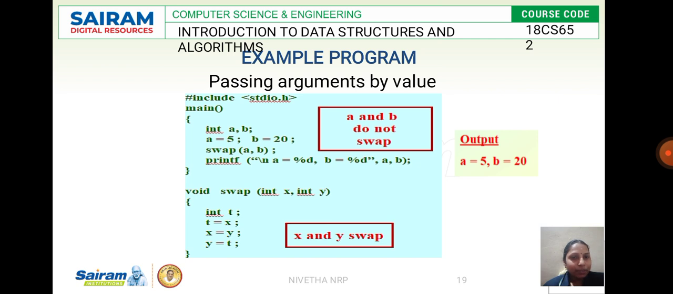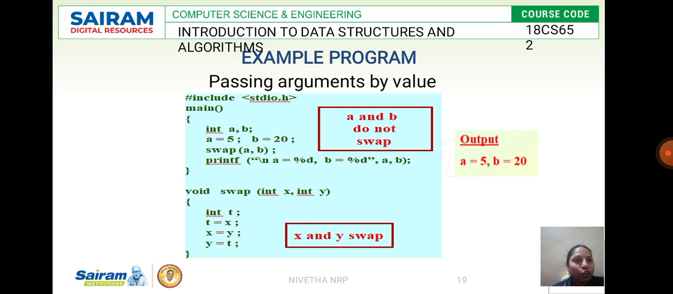So now what happens? t is equal to x. So what is t holding? t is holding the x value. Now what is x? x is equal to y. So the value of y is first in t, t is equal to x. So the value of t is now 5. Then what? x is equal to y. Now the value of x is 20. Now what do you do? y is equal to t. So what is the value of y? The value of y was 5.